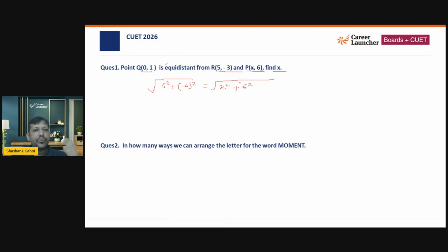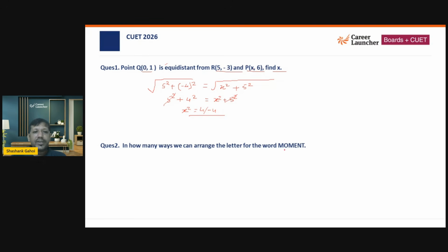Now, just removing the square root on both sides, what I am going to get is 5 squared plus 4 squared, and that is equal to x squared plus 5 squared. So from here, I can get x squared is equal to 4 or minus 4. Now, depending on the option, you can mark the answer.